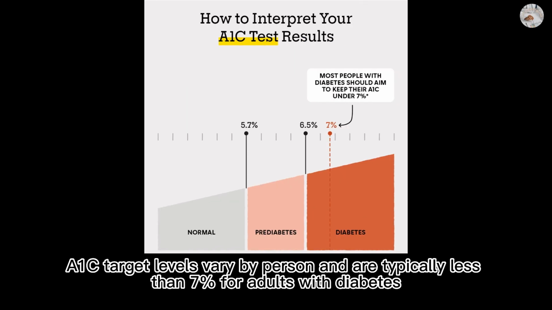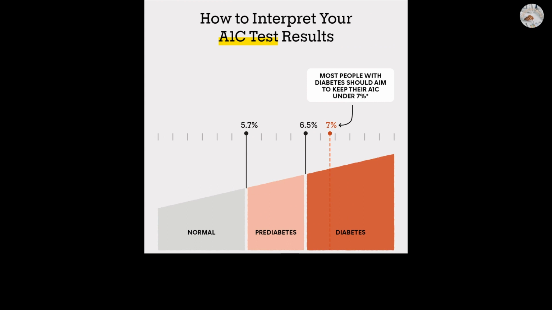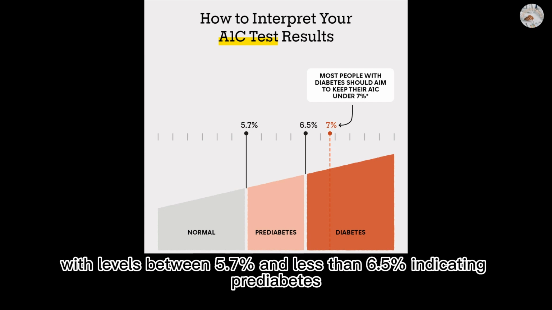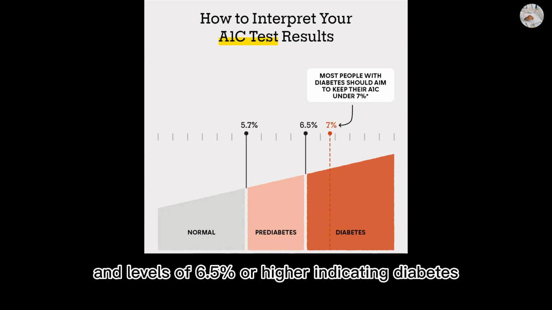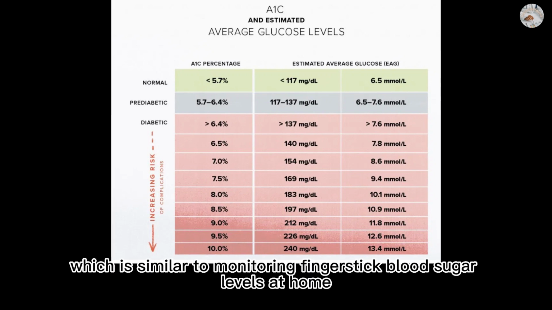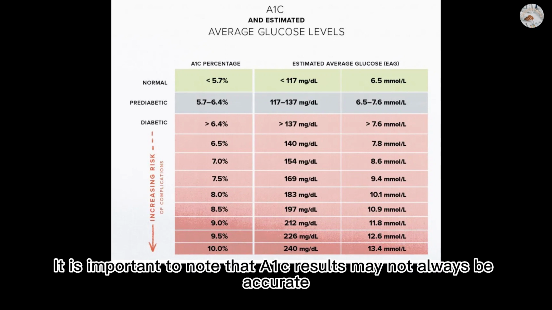A1C target levels vary by person and are typically less than 7% for adults with diabetes. The test results are reported as a percentage, with levels between 5.7% and less than 6.5% indicating prediabetes, and levels of 6.5% or higher indicating diabetes. A1C is also strongly correlated with estimated average glucose, EAG, which is similar to monitoring fingerstick blood sugar levels at home. It is important to note that A1C results may not always be accurate.